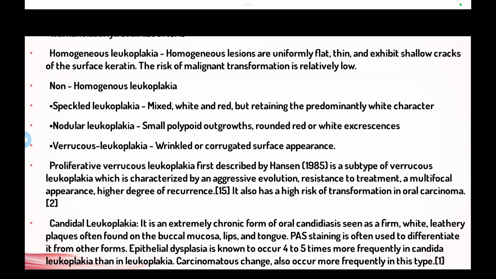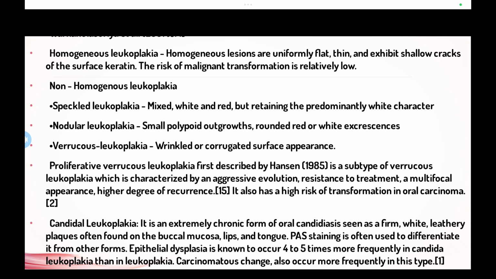Proliferative verrucous leukoplakia, first described by Hansen, is a subtype of verrucous leukoplakia which is characterized by its aggressive evolution. Actually, proliferative verrucous leukoplakia is the progressive or aggressive evolution of verrucous leukoplakia, as it is resistant to treatment. A multifocal appearance and a high degree of recurrence are seen, and it has high chances of malignant transformation into oral carcinoma.